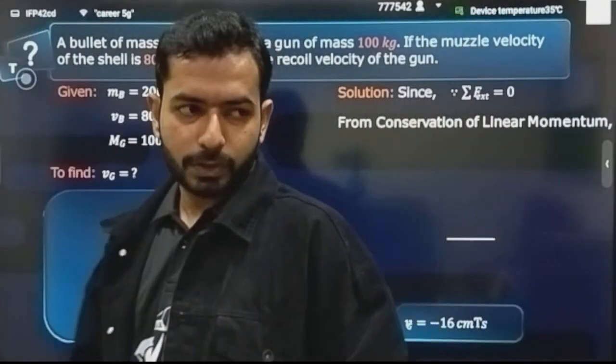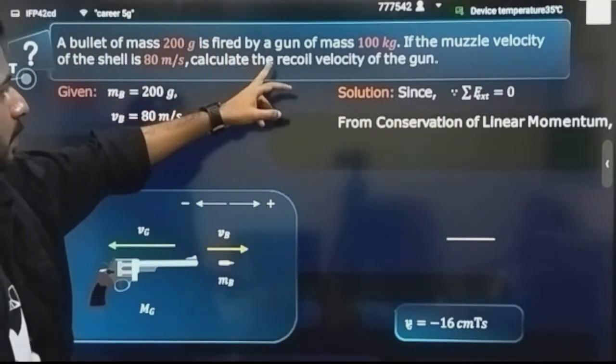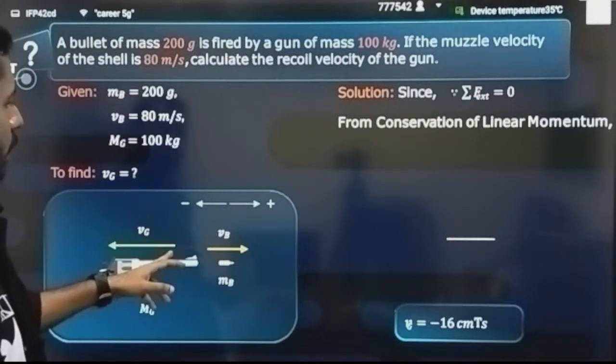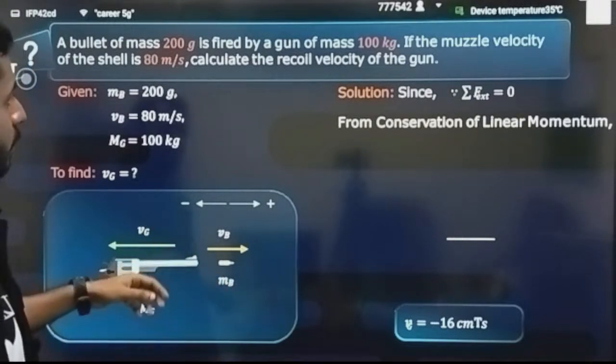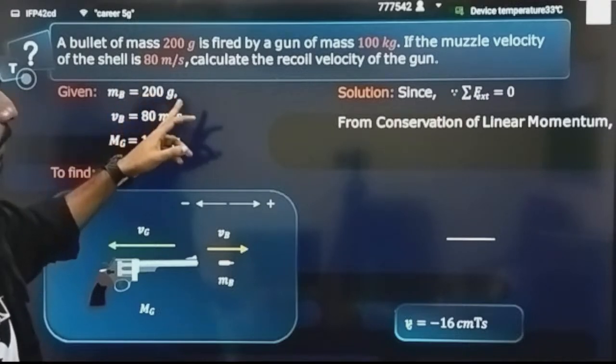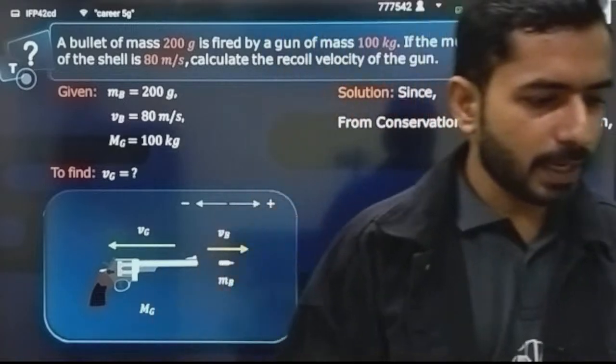Here, what is the question? See, a bullet of mass 80 gram is fired by a gun of mass 100 kg. The mass of the gun is given as 100 kg. A bullet of mass 200 gram is fired from here. If the muzzle velocity of the shell is 80 meter per second, calculate the recoil velocity of the gun. What will be the recoil velocity of the gun?